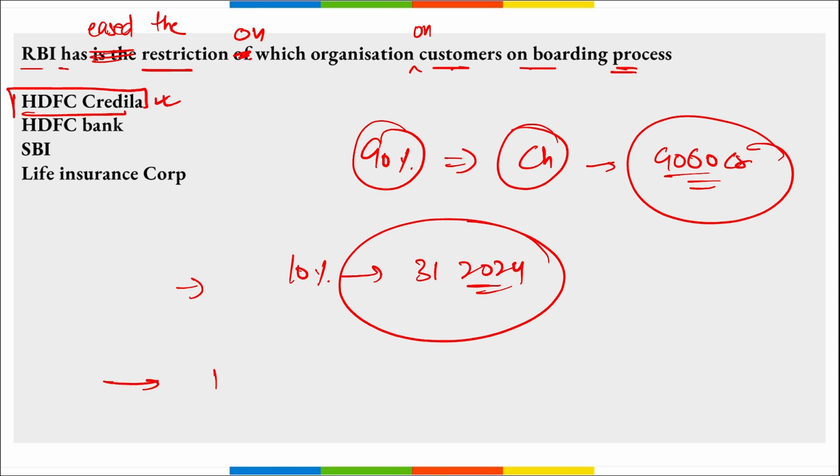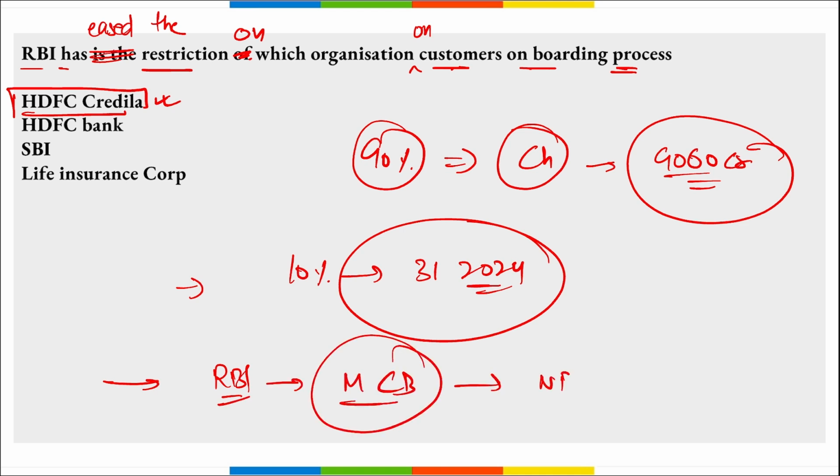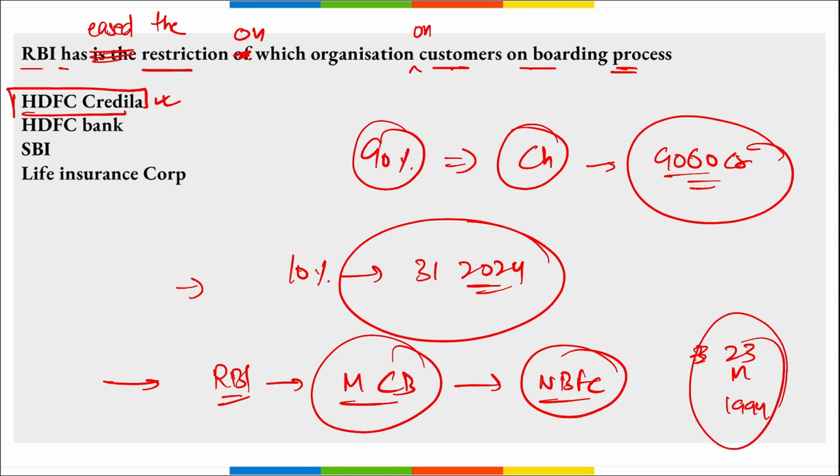Apart from this, remember, RBI has also cancelled Mahalakshmi Cooperative Bank's license and they will now be working as an NBFC, that is non-banking financial company, correct? Earlier they were working as a proper bank, but now their banking license has been revoked, that was granted on 23rd of March in 1994, correct?